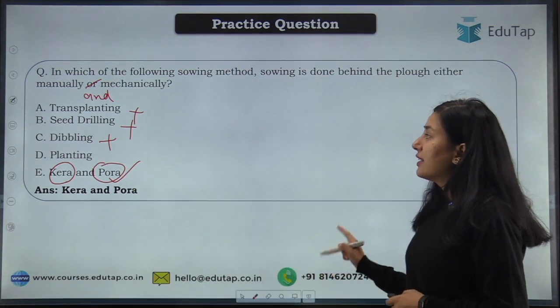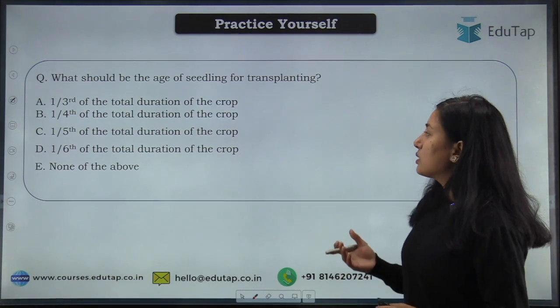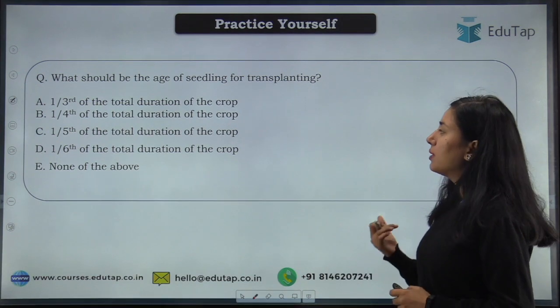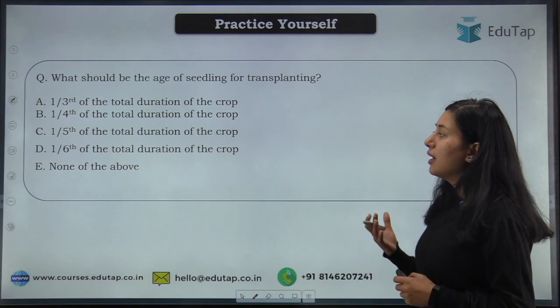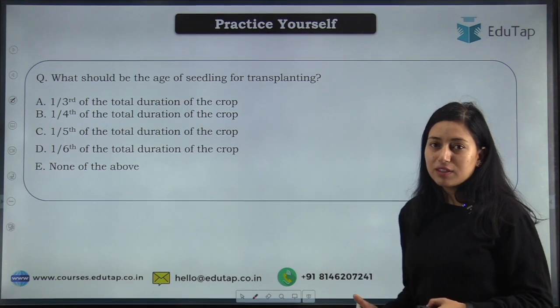Is that clear? Now moving on to the last question, which is for you. That is, what should be the age of seedling for transplanting? 1/3 of the total duration of crop, or 1/4 of total duration of crop, 1/5 of the total duration of the crop, 1/6 of the total duration of the crop, none of the above.